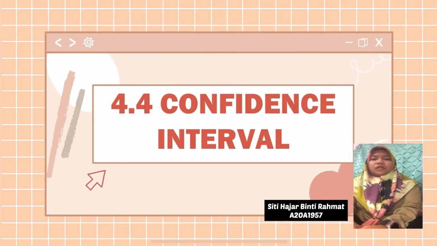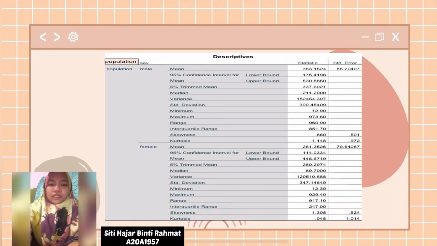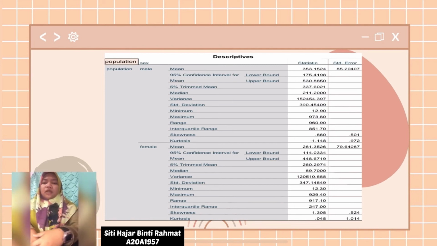Okay, next I want to share about the confidence interval. The confidence interval for male: the lower bound is 175.4198. The upper bound is 530.8850. Where the value of 0 does not fall within the interval, again indicating age is a significant predictor.